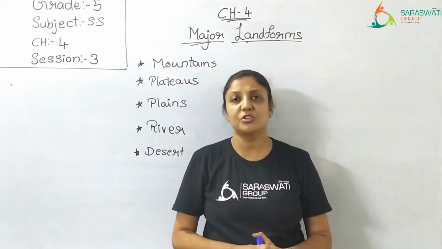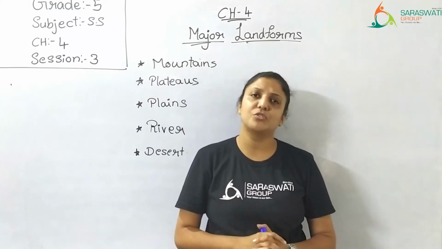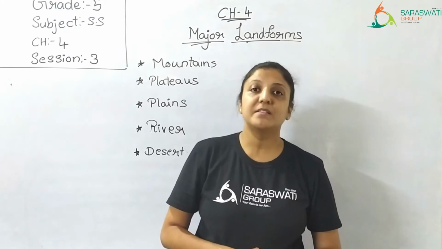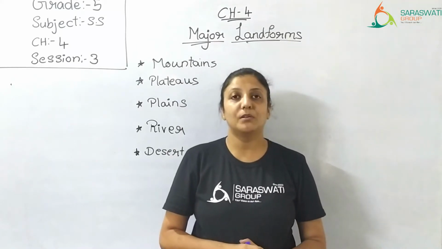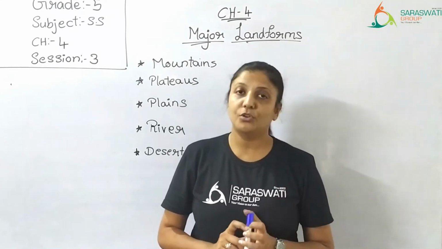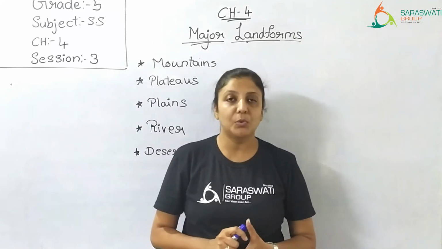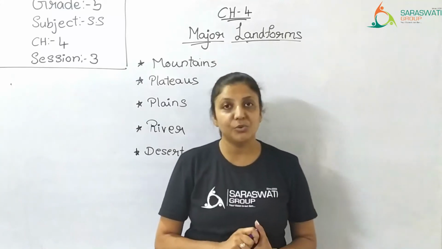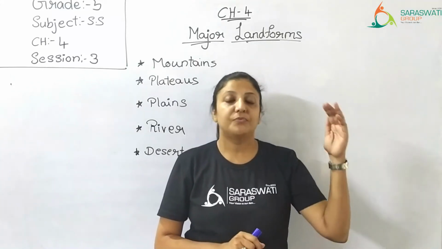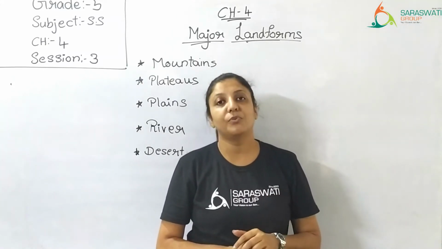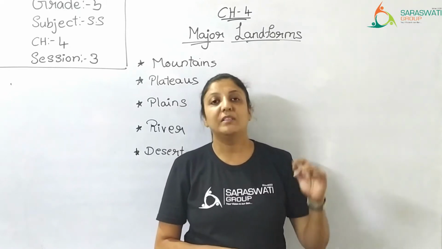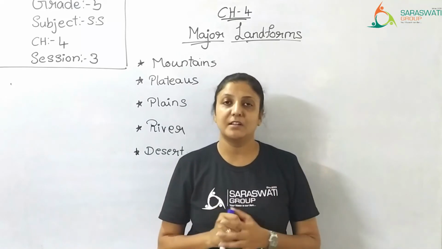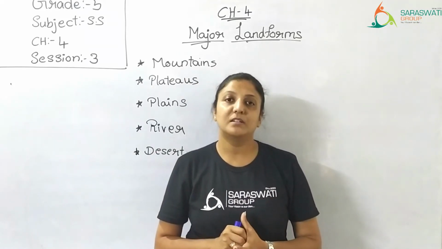There is no variation, or you can say very little variation, that you can find in plains. Now, these plains are very fertile because to the north of India there are northern mountains, and when the snow in the northern mountains melts due to the heat of the sun, it flows down as water in the form of a river. And when this river flows down the slopes, it carries silt along with it. What is silt?